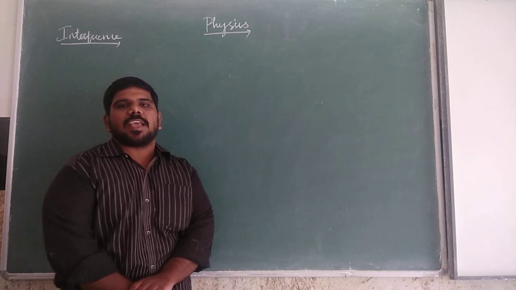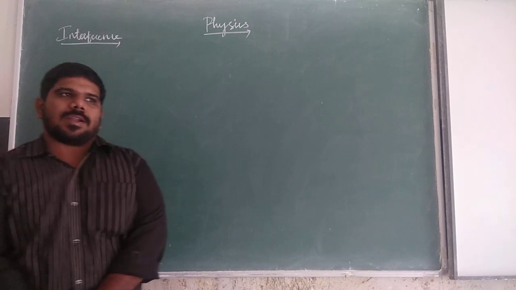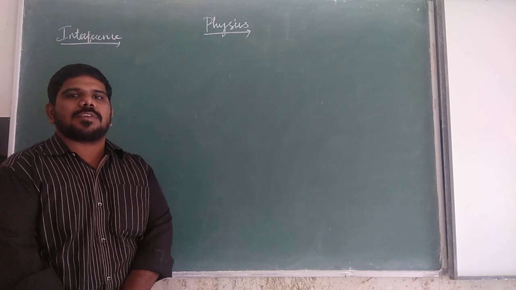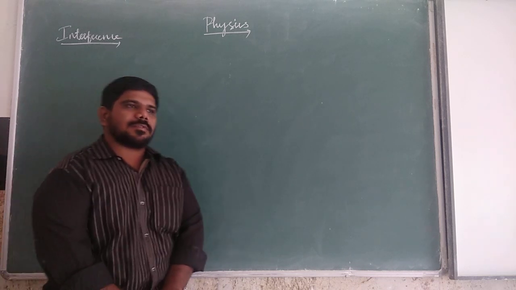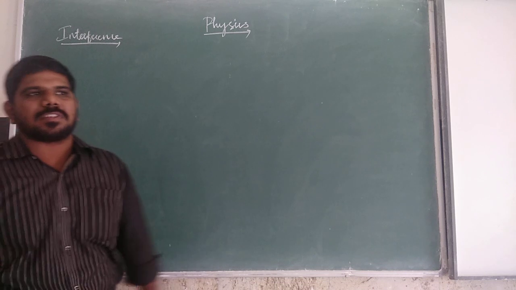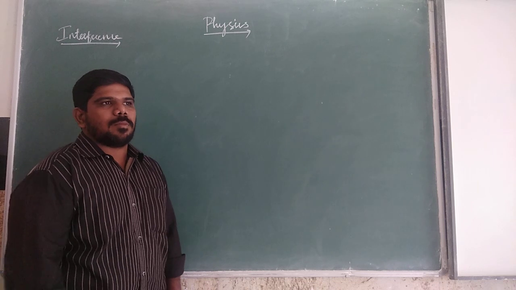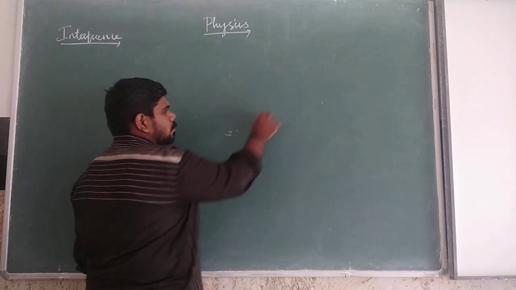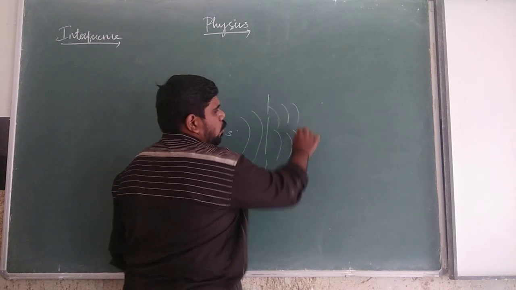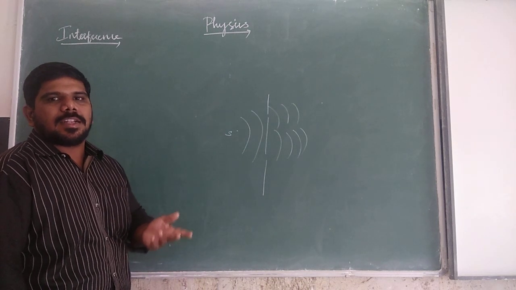In previous sessions we saw interference and Young's double slit experiment, which uses coherent sources. The double slit acts as the source of wavefront division. When a monochromatic source illuminates the two slits, S1 and S2, these two slits act as two coherent sources. From this we see constructive interference and destructive interference.